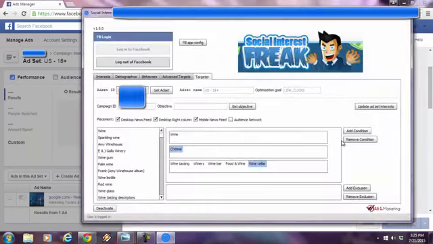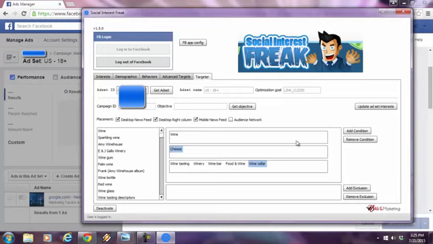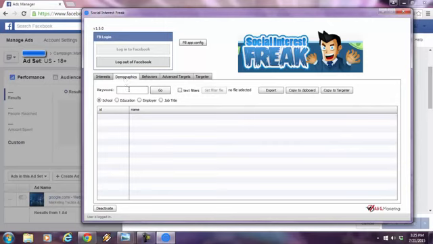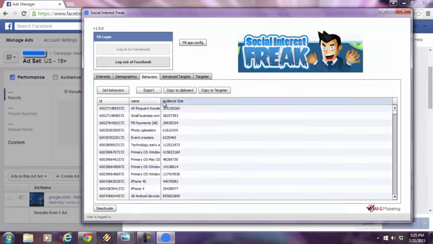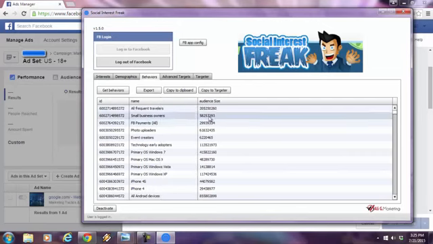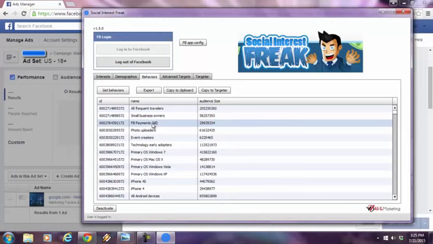Now, this is all the drag and drops I've done over here, but I didn't even get into the other tabs. As you can see, there's a demographics tab. I could even target further by the school they went to, the education level, their employer, or even their job title. Check this out, behaviors. I press get behaviors. These are all the behaviors that Facebook knows about of their online users. Facebook payments, people that have actually made Facebook payments, meaning that they spent money online. I think that's a very important behavior to know.